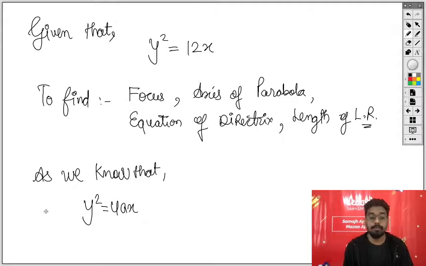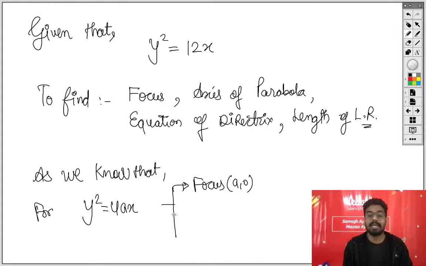As we know that for y square equals to 4ax, you will explain this way. That focus, and you will draw a short simple diagram. Focus over here is a comma 0. Directrix, equation of directrix is, what is the directrix? Its equation x equals to minus a.